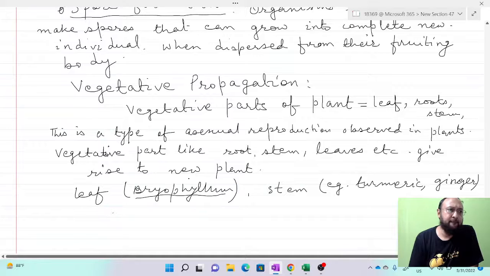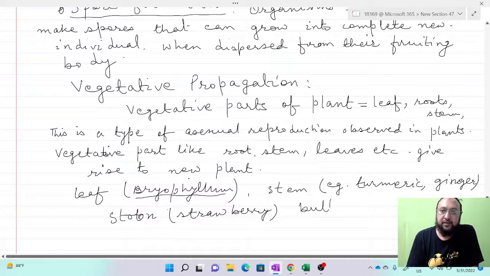Then a runner or a stolon, this is the strawberry. Bulbs, for example onion and lily.